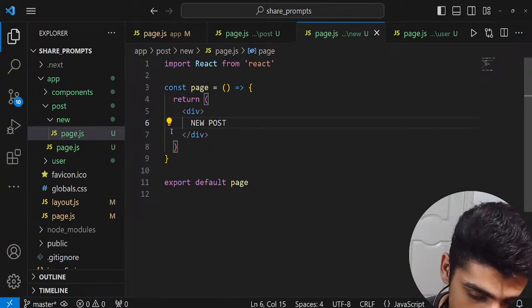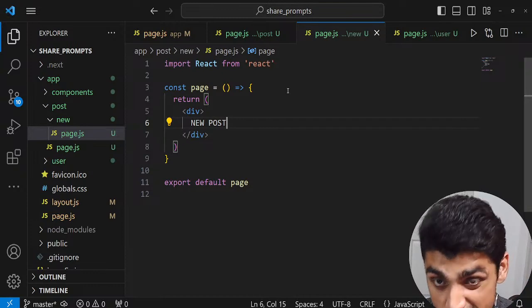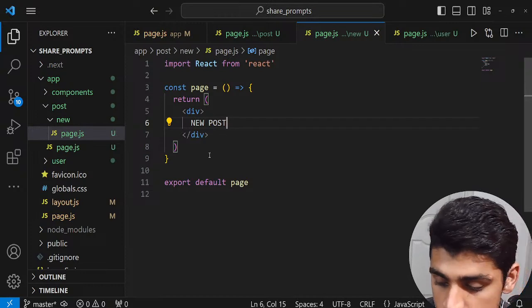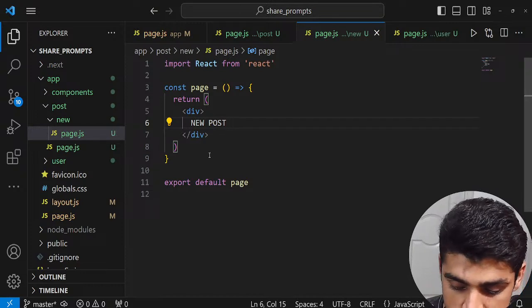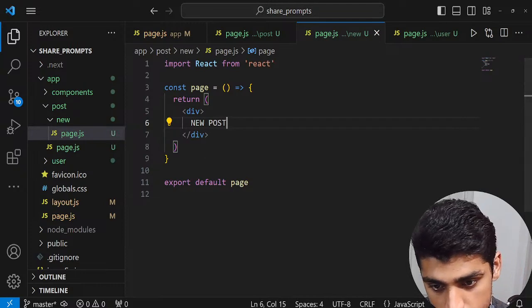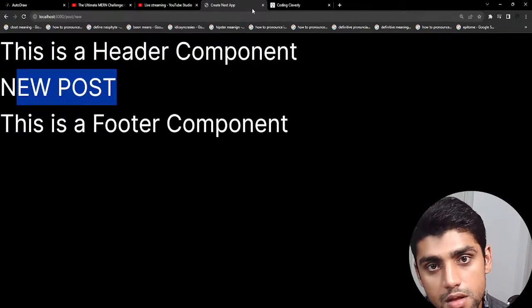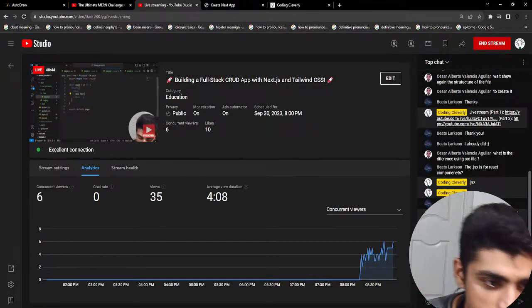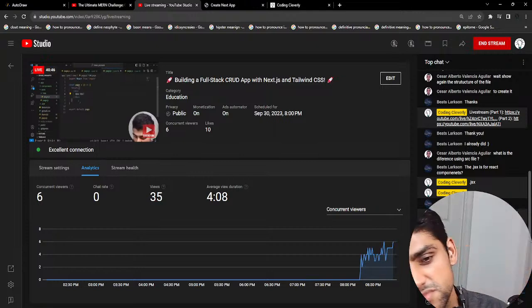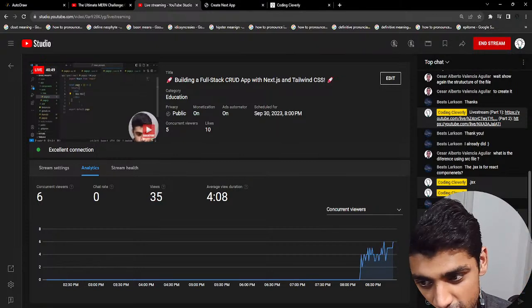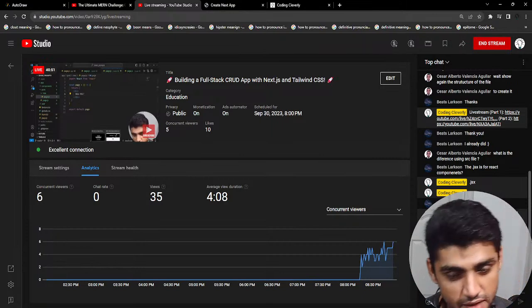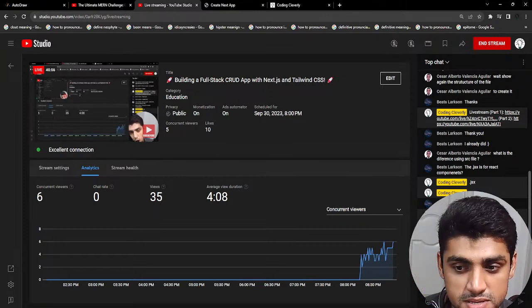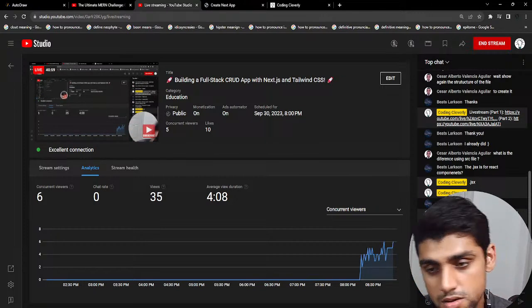So let me know what you guys thought about this nested routing in Next.js. It's super simple, super intuitive. So that's pretty much what we have to do. Any questions so far? I'm going to stop for some questions, and then after that, I'm going to stop over here, drink a little water. Been talking a little long. And if you have any questions so far about this, let me know. And then I'm going to just conclude it with dynamic routes, dynamic routing.